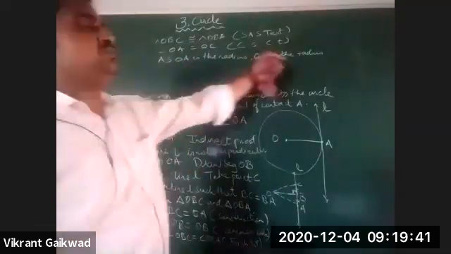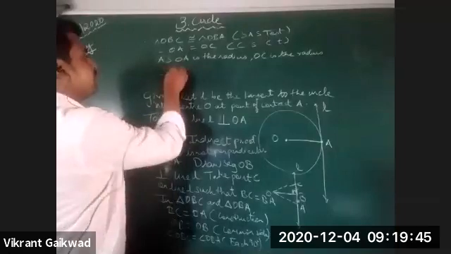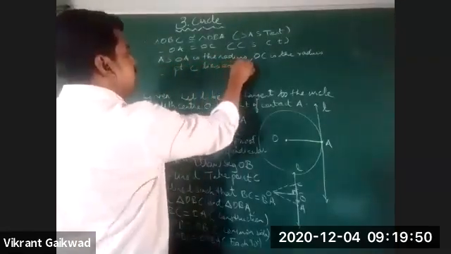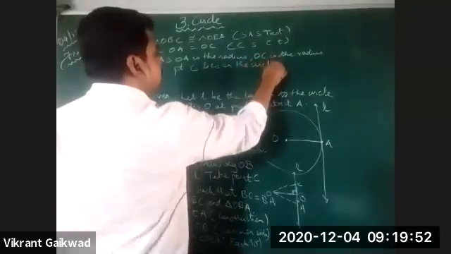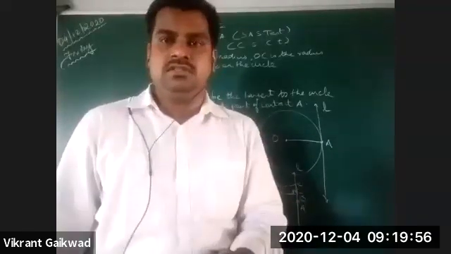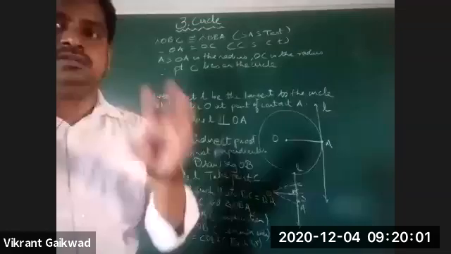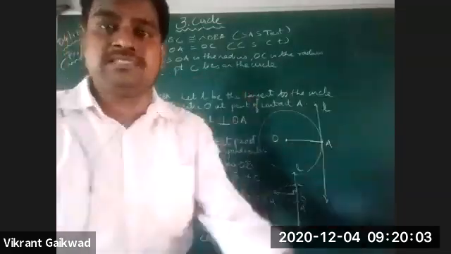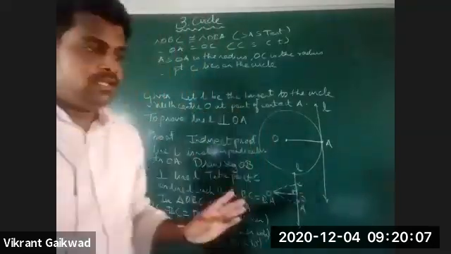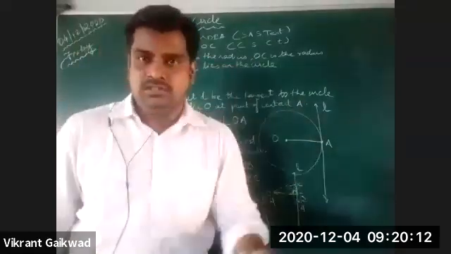So now, as OC is the radius, point C lies on the circle. If point C lies on the circle, that means the tangent is passing through two points lying on the circle. Is this clear? We assume A is already on the circle.